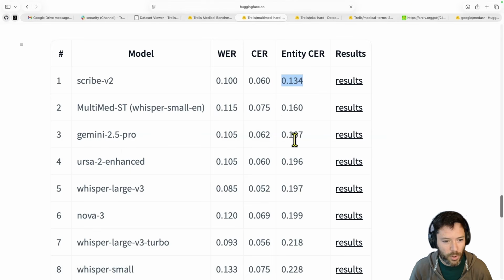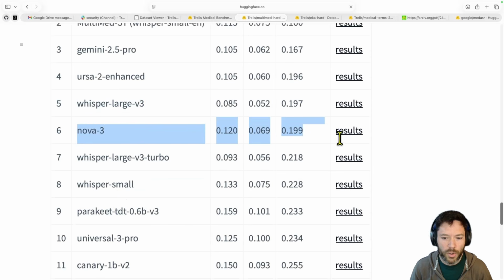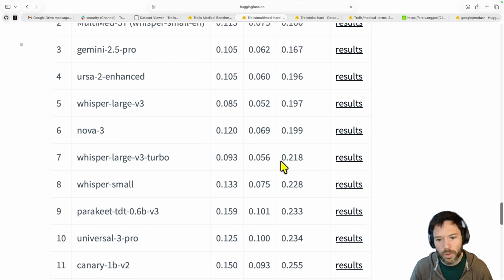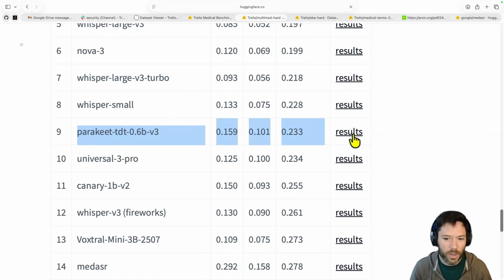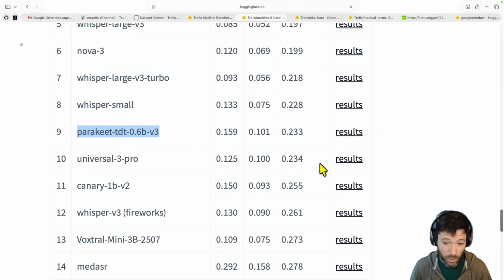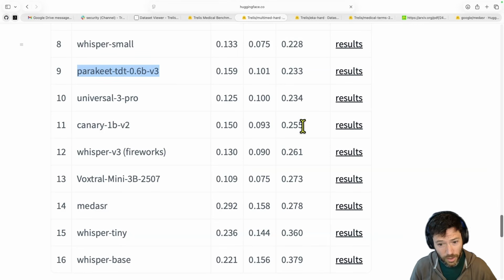Then Gemini Pro, I'll talk about MultiMed in a second. Ursa 2 Enhanced, which is from Speechmatics. And then you have Whisper Large v3, which is the top scoring open source model. Then there's Nova v3, Whisper Large Turbo, which generally is very similar to Large. It's a distilled version of Whisper Large. Whisper Small. Then you have another open source model, Parakeet. Universal 3 Pro from Assembly AI. Canary, which is an open source model from NVIDIA, like Parakeet.